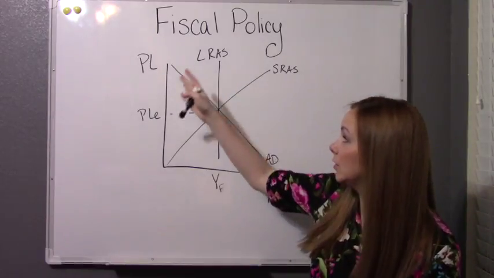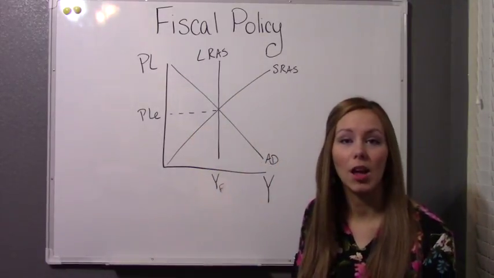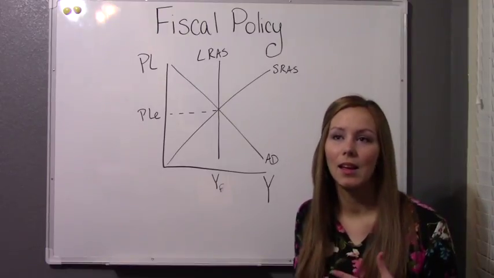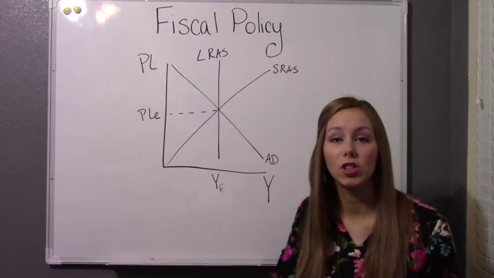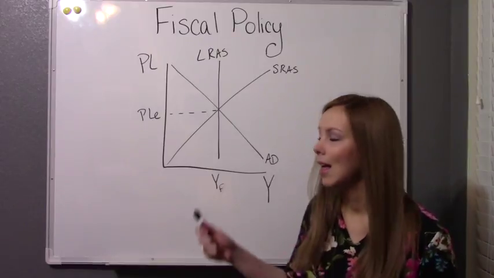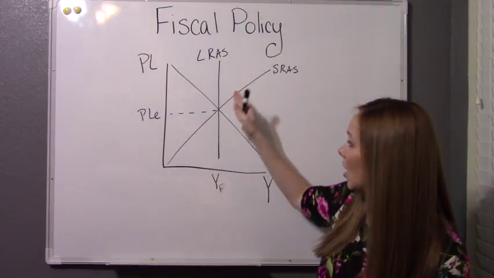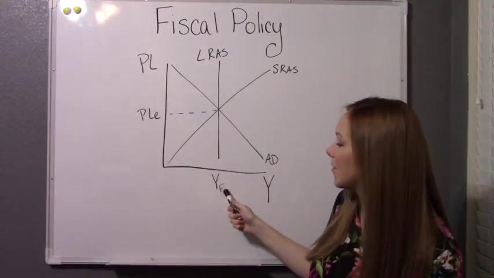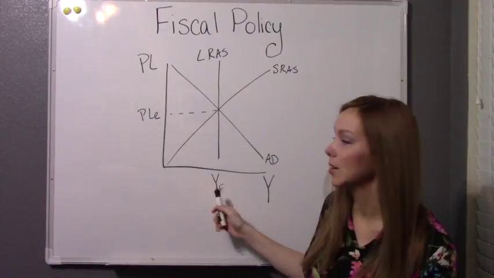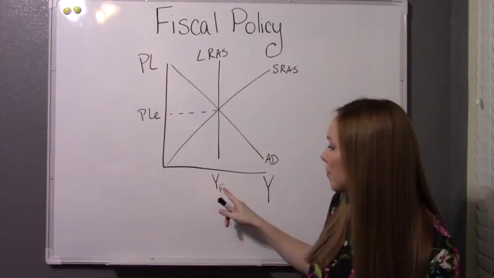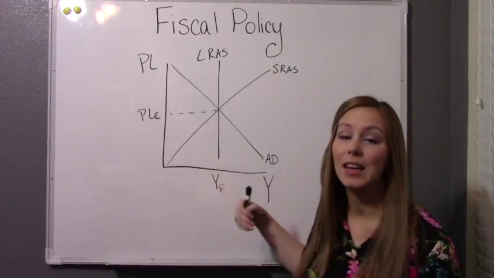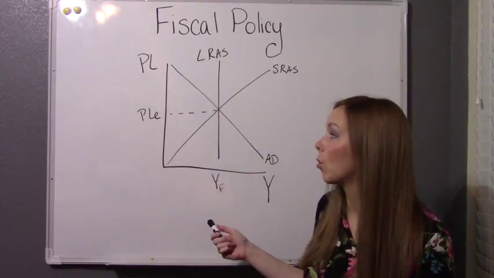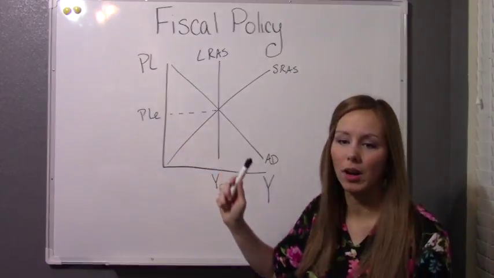And then this is our graph of long-run equilibrium. A lot of times on the AP test, the testers will ask you to show a graph starting out in long-run equilibrium, and this is what you're going to have, where you have all three lines intersecting at the same point. You've got your labels, and then the YF, this is showing that we're at full employment. So the amount of GDP we have is equal to what we would need for full employment, and then this is our equilibrium price.